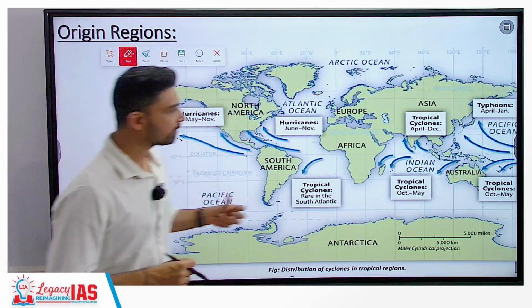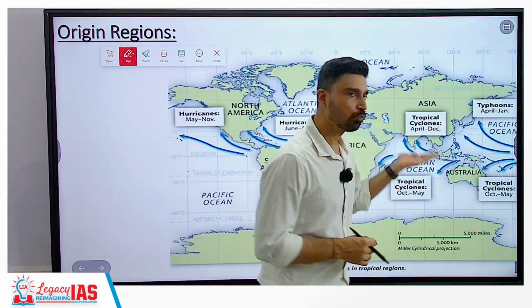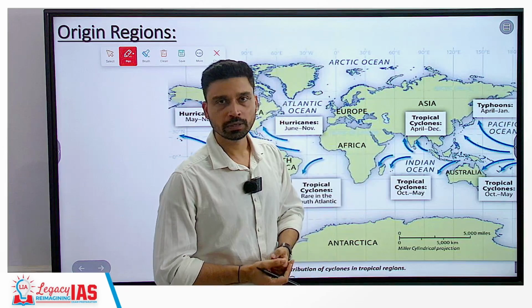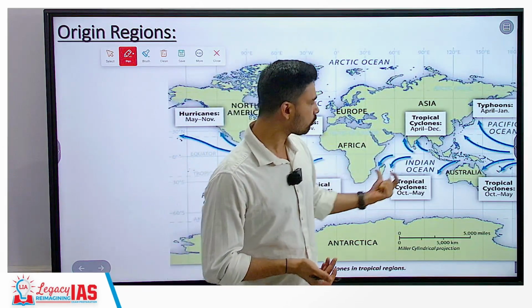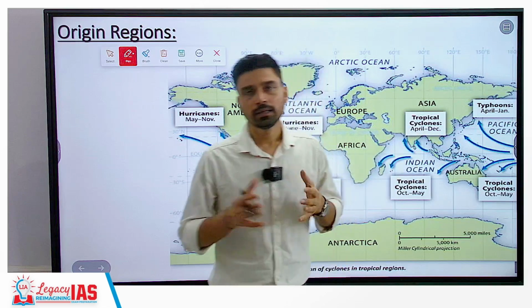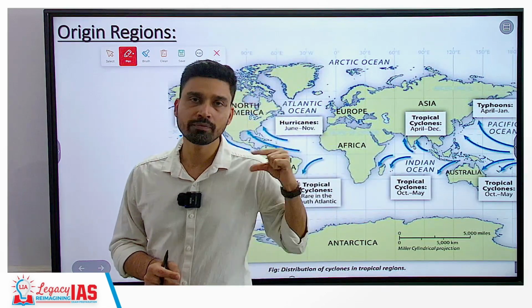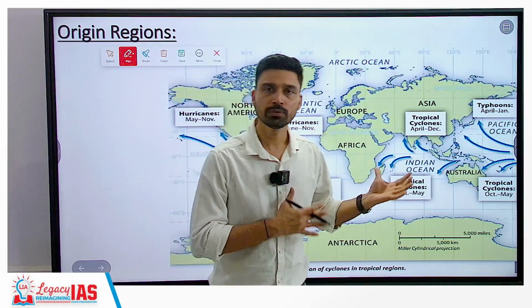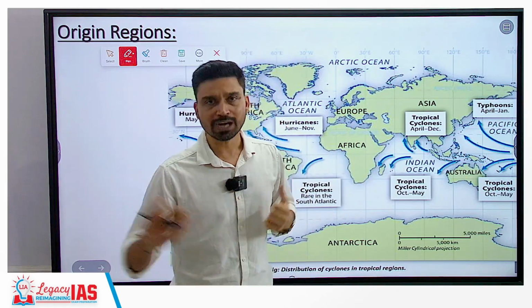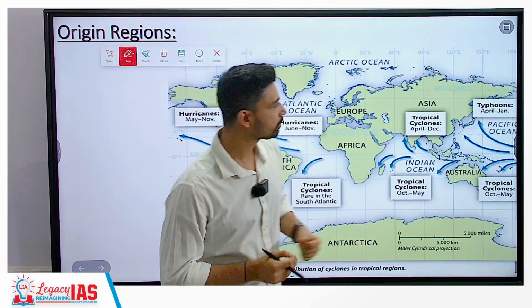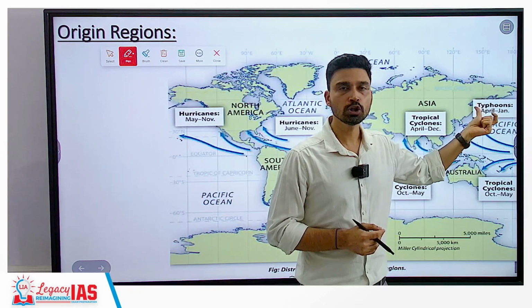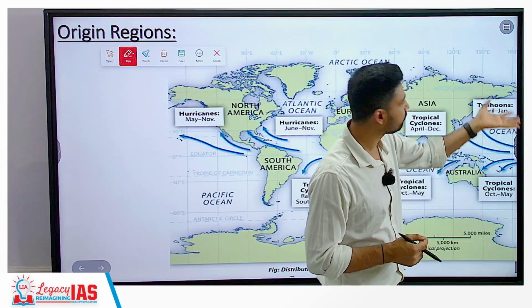These areas, for example, in the Indian Ocean, both North Indian Ocean and South Indian Ocean, in this region they are referred to by the name of tropical cyclone, and most tropical cyclones in the Northern Indian Ocean largely occur between the months of April and December. Because between December to April, or December to March, we can say temperature is low, it cannot result in tropical cyclone formation. Then you have the Northwest Pacific Ocean, where you have typhoons.